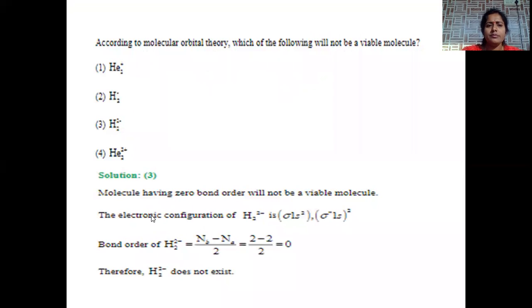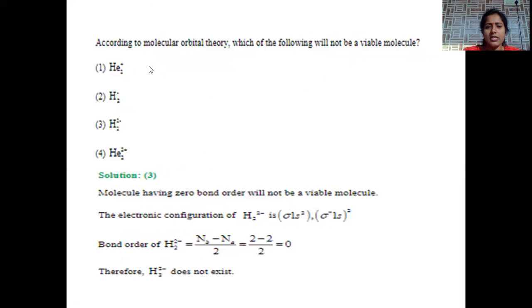Our next question. According to molecular orbital theory, which of the following will not be a viable molecule? Viable molecule in the sense of which does not exist, which is not possible to form.